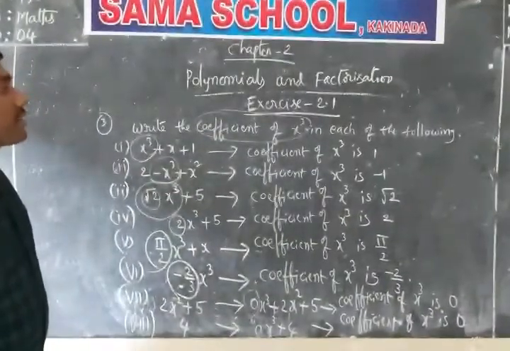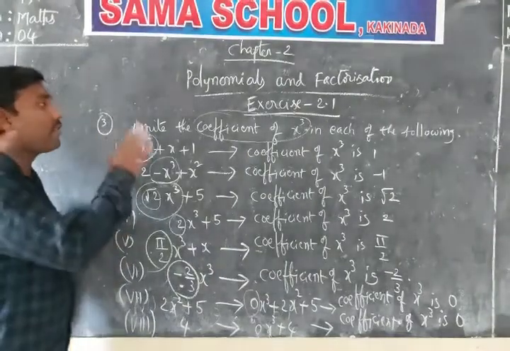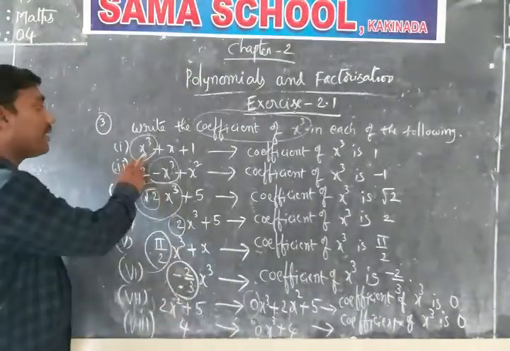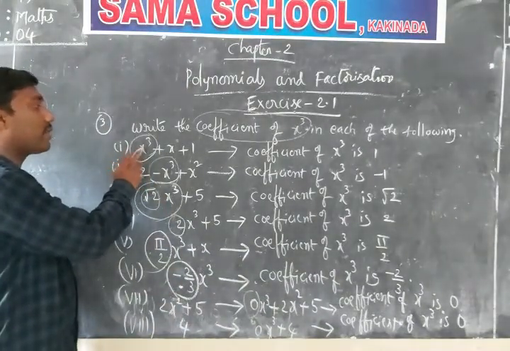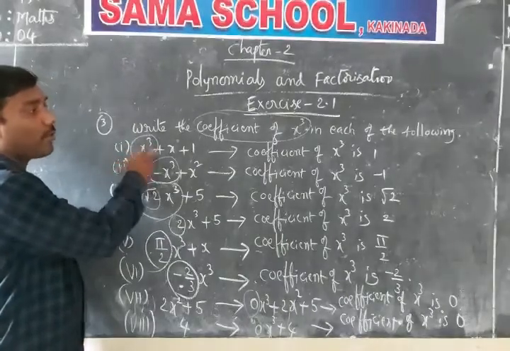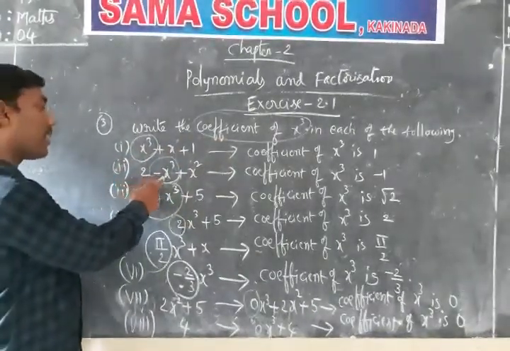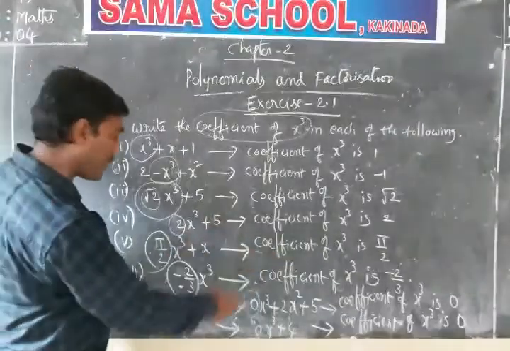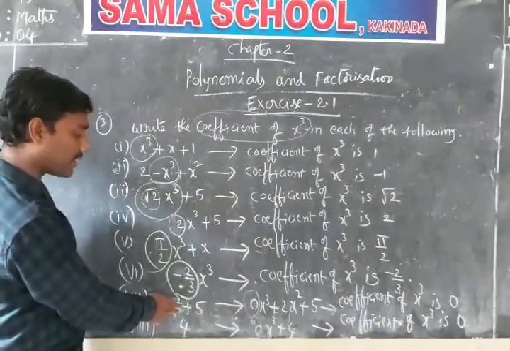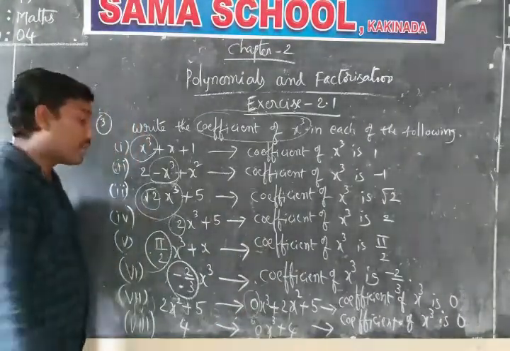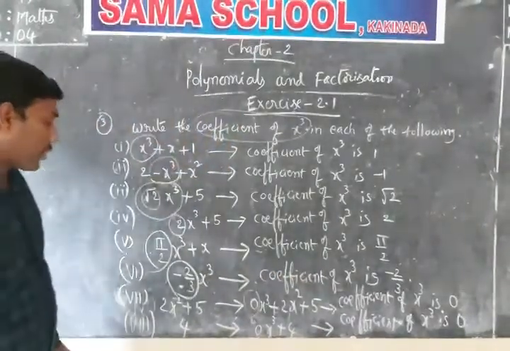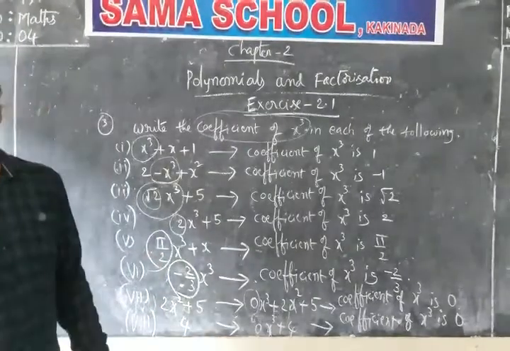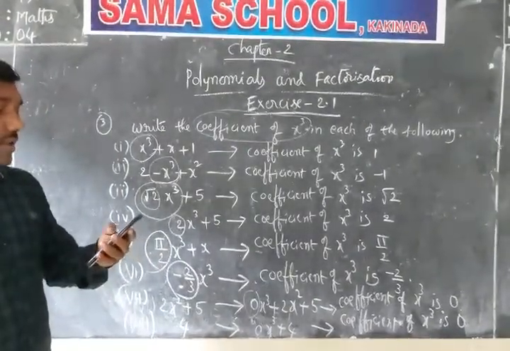About the third question in exercise 2.1, what is the model? Write the quotient of x cube in each of the following. Eight different questions are given, and very easily we selected the x cube term. Here the quotient is -1, root 2, 2, and pi by 2 is minus 2 by 3. In this one the x cube term is not present, that's why we write 0 into x cube, and we can consider 0 as the quotient of x cube. In this also x cube is not there, so we consider 0 into x cube, and the quotient of x cube is also 0.